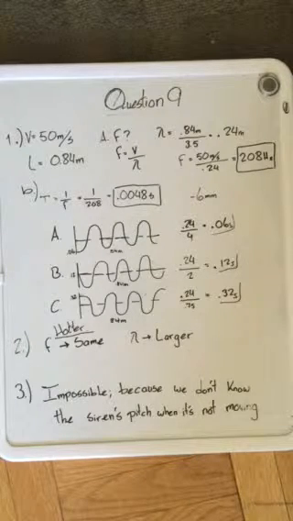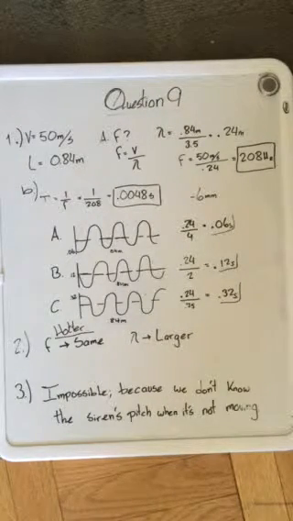And then for A, it will start at 0.06 seconds from the original graph. B will start at 0.12 seconds from the original, and C will start at 0.32 seconds.